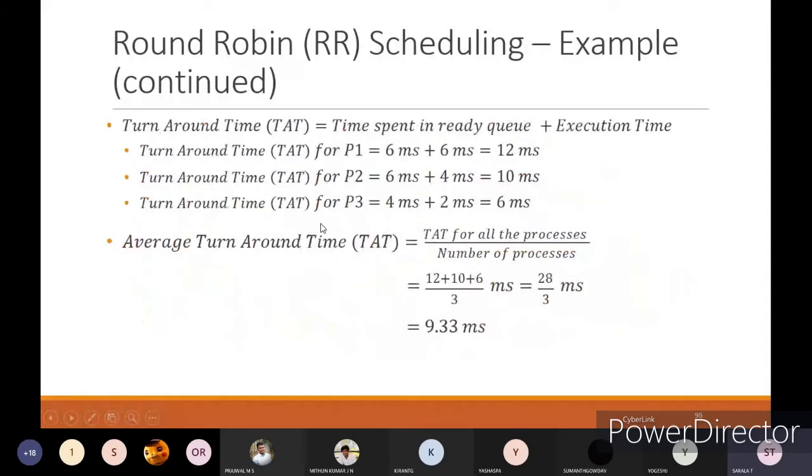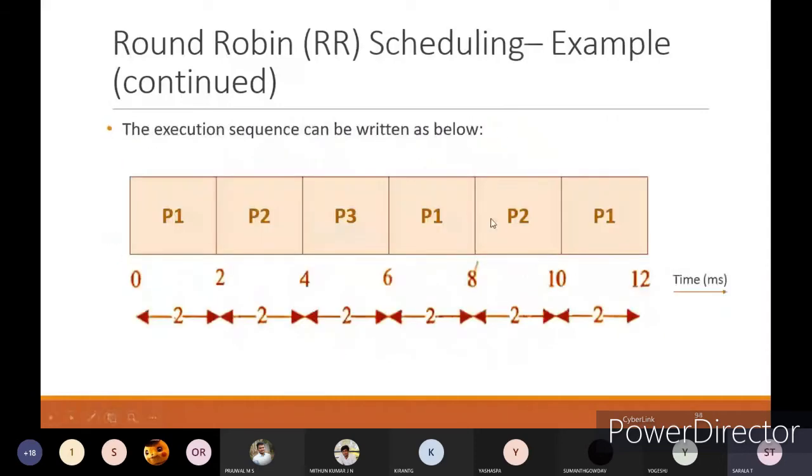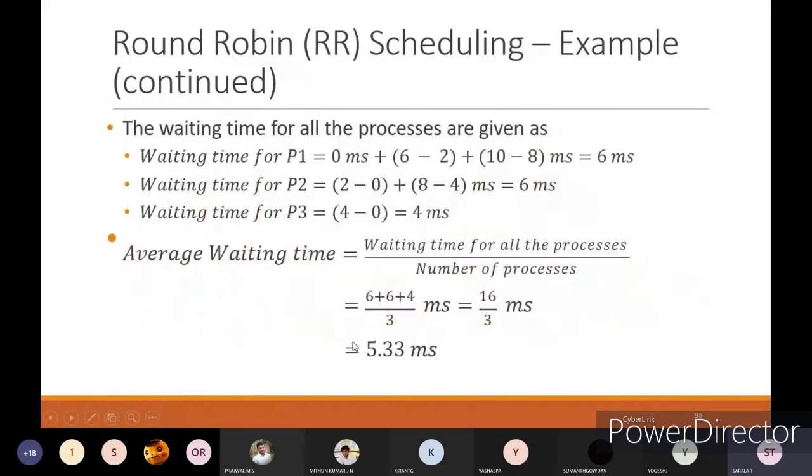For P3, the wait time is, you can see here, P3 started its execution from 4, that is 4 minus 0. You will be getting 4 milliseconds. That's it, one more time you didn't call process 3. Average waiting time you can take as 6 plus 6 plus 4 divided by 3. 6 plus 6 plus 4 is 16, divided by 3 is 5.33 milliseconds for the average waiting time of your process.